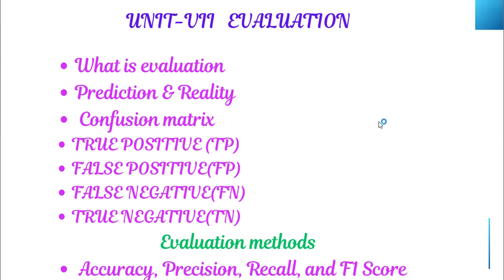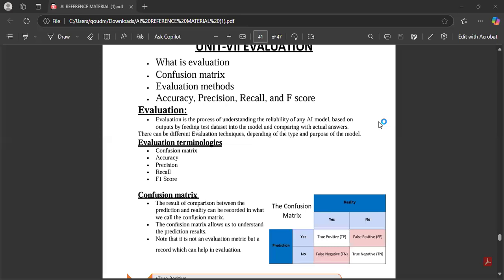Right, now we will see the explanation of this. Now we will see the definition of evaluation, confusion matrix, evaluation methods, accuracy, precision, recall, and F1 score. First we will see the definition of evaluation, children. Evaluation is a process of understanding the reliability of an AI model. We will feed the test data to the model and compare that with the actual answers. If it matches the actual answers, then that model is a good model.